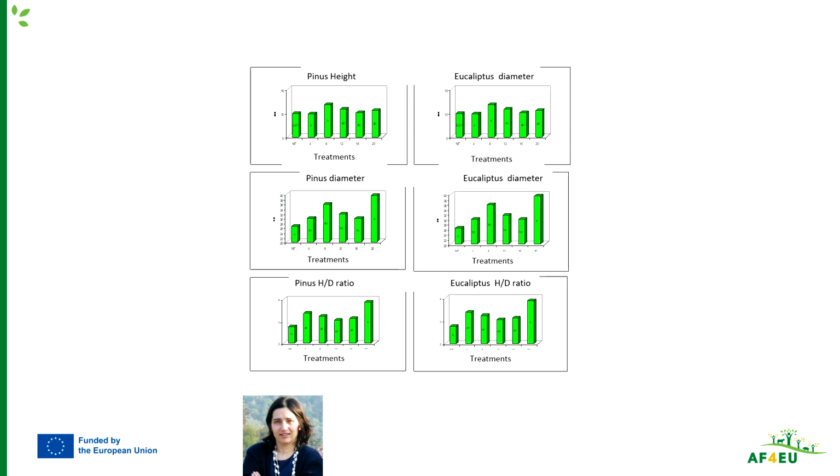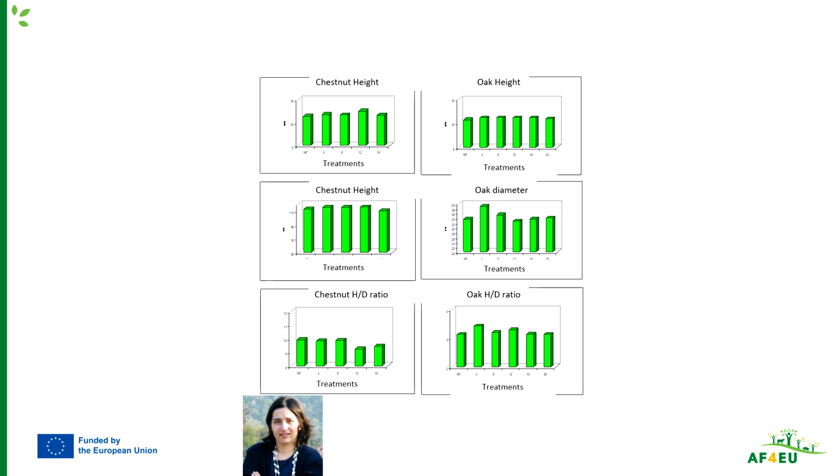The same can be said for eucalyptus. Both of them are fast-growing tree species. When we make a similar experiment with the same doses and the same type of organic fertilizer with chestnut, which are slow-growing tree species, and they usually have high demands of nutrients and are usually grown in soils with better nutrient supply, we don't see any type of difference between the treatments.